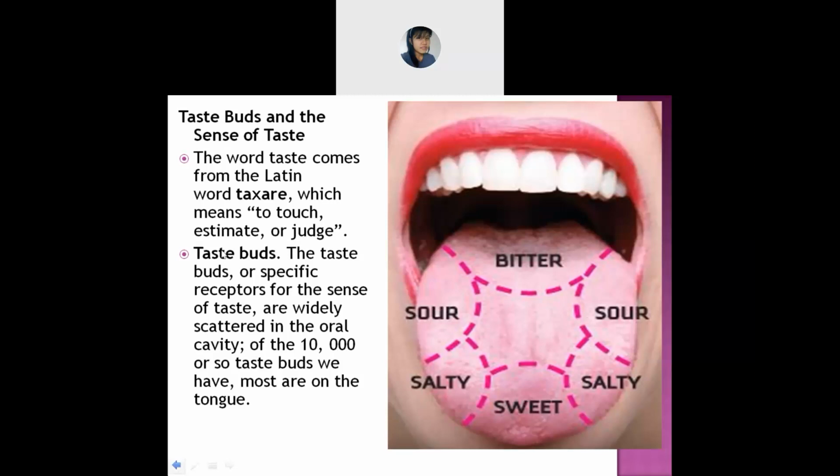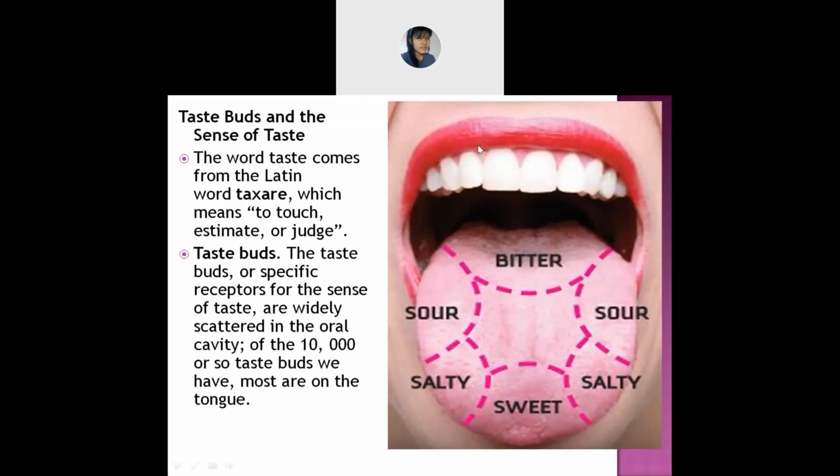Then if you have honey, it will also be sweet. If you have chili, it will be very spicy, hot. Yes, very spicy.